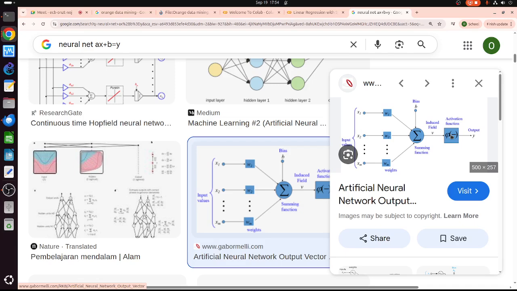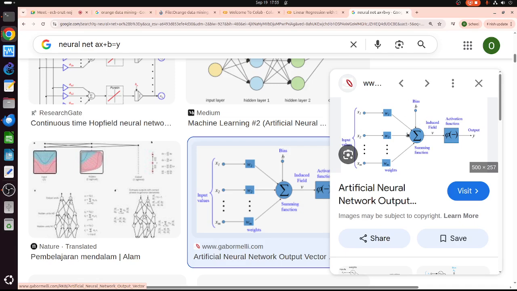Activation function is basically filtering the output based on our demand. Maybe later I will describe this activation function. Basically, we have this linear equation here. Okay, maybe I can describe something on the activation function.